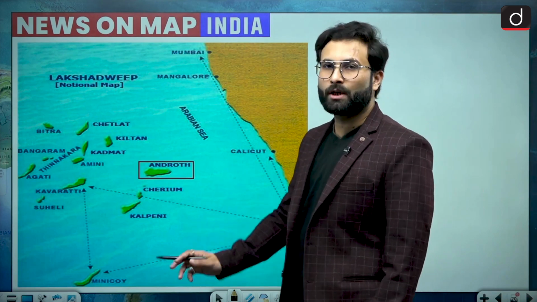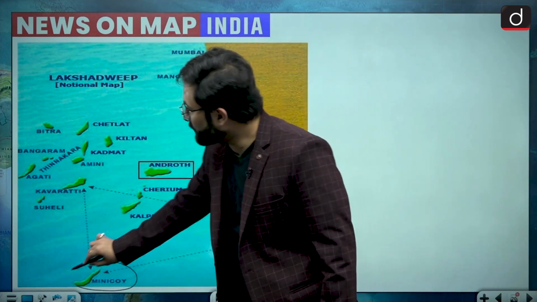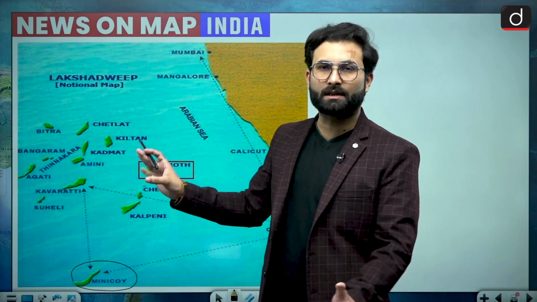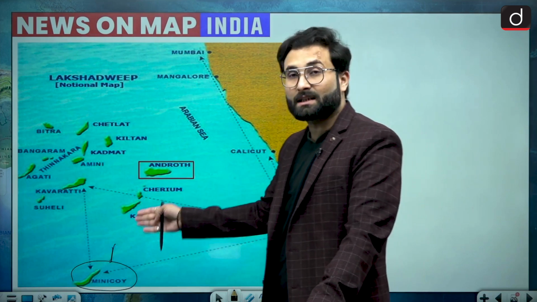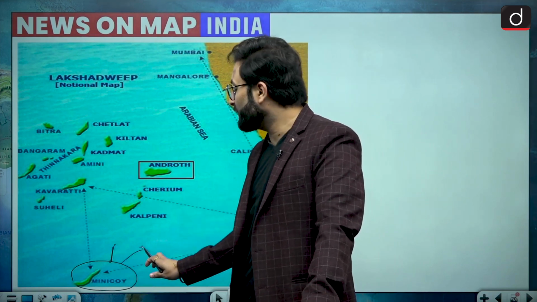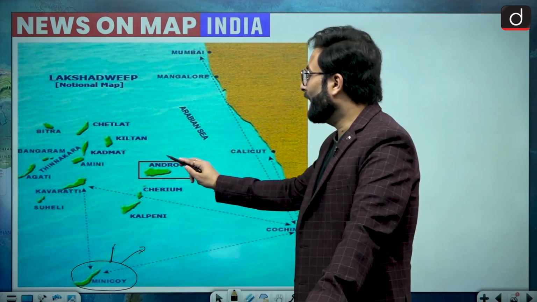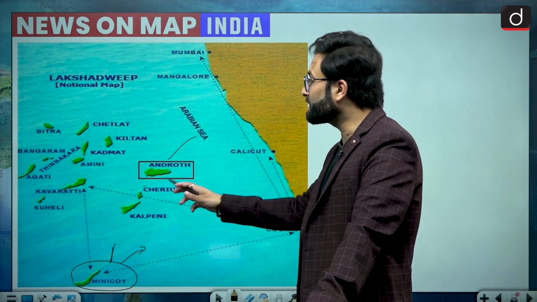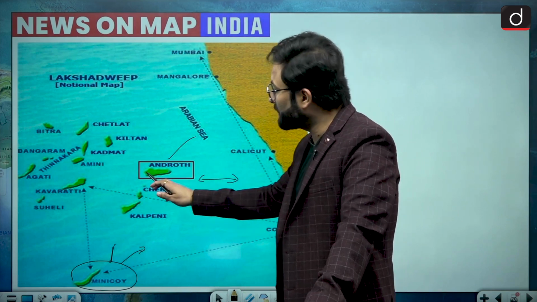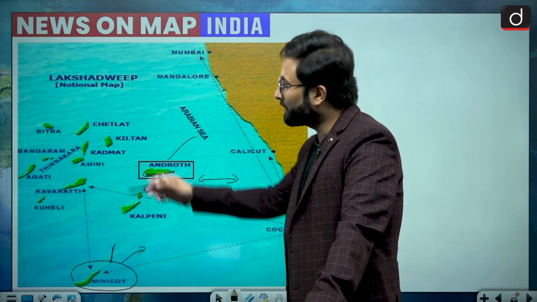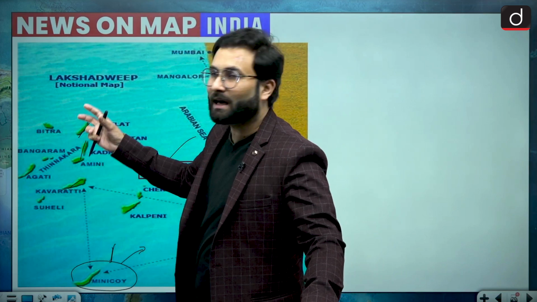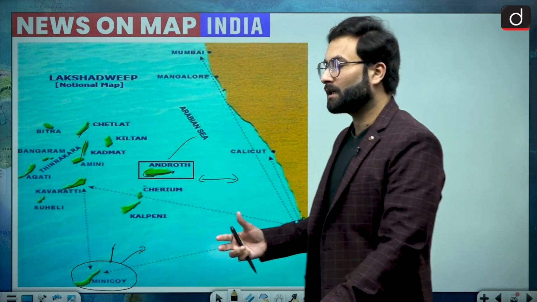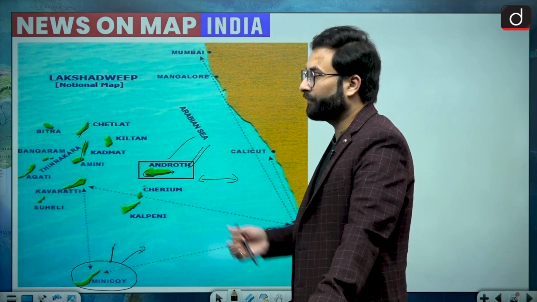So when we are talking about Minicoy, here you can see this is a group of islands which we call the Lakshadweep Islands, and here you can see we have this Minicoy. So Minicoy is the southernmost, you can say. In the statement they have said that it is the northernmost, that is why that statement is wrong. Second thing, they have talked about Androt Island. They have said that it has an east to west expansion. Here you can see it has an east to west expansion. Other islands, when we have a look at them, are mostly like this, so we can say that they are mostly in a north to south orientation. And this is the largest island of this particular group.